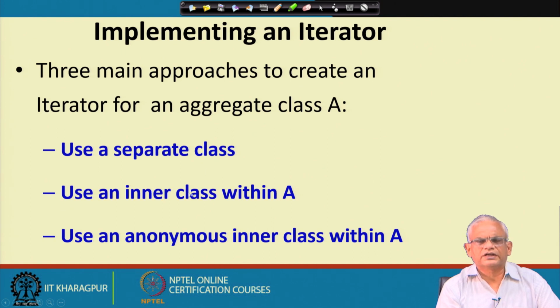We can use the inner class because the iterator is used only in the context of that aggregate, and therefore it can be an inner class of that class. The advantage of this is that we do not have to separately pass the reference to the elements of the aggregate to the iterator, because being an inner class, it already has access to the private data of the aggregate.